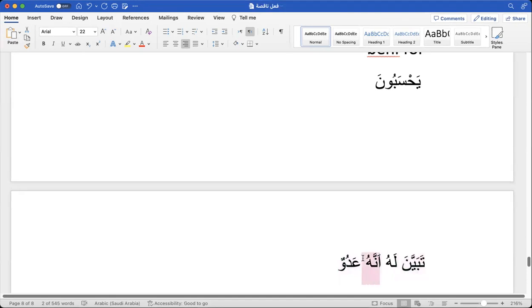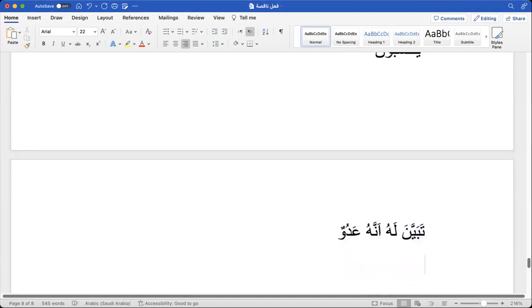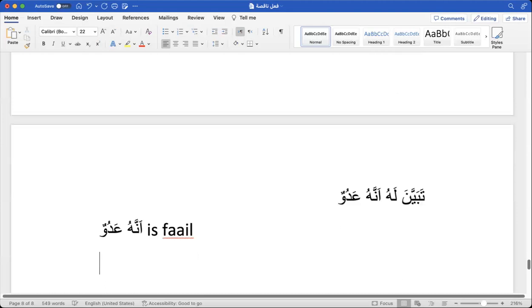So this whole thing becomes the outside doer of tabayyana. So how will you translate this? You start with the fa'il. So this annahu is fa'il. Now, how do you translate?